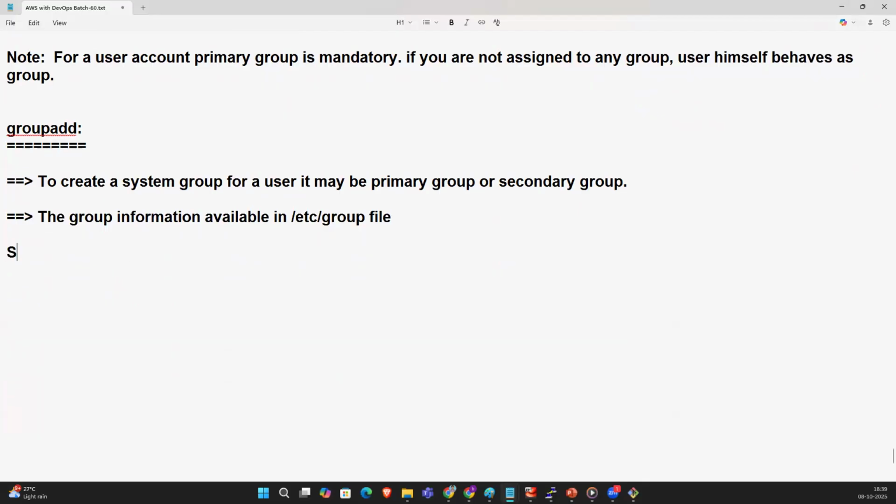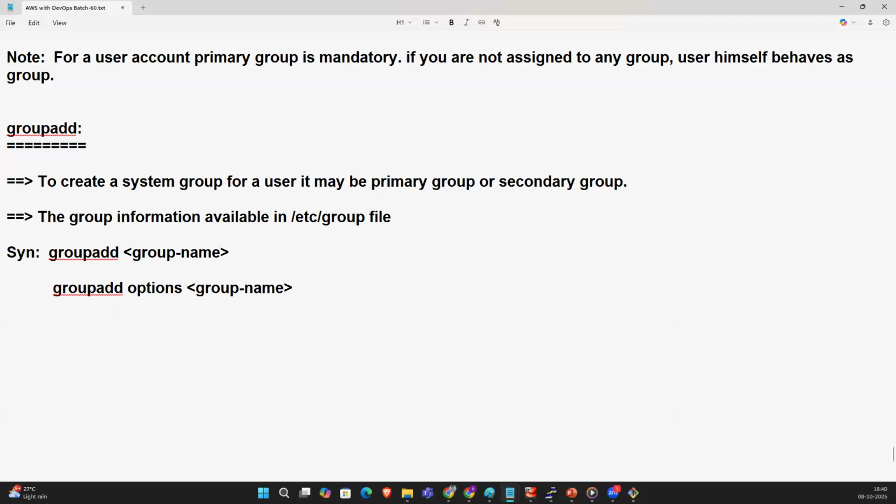So how to create a group? What is the syntax? groupadd group name. The syntax is groupadd, options, and the group name.